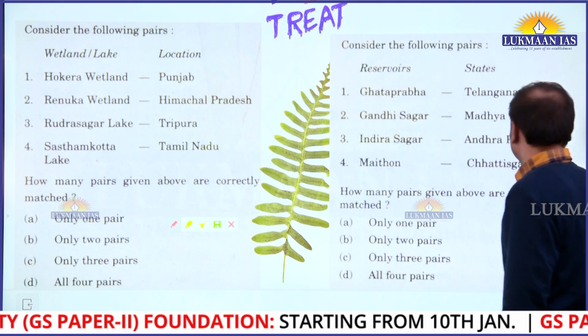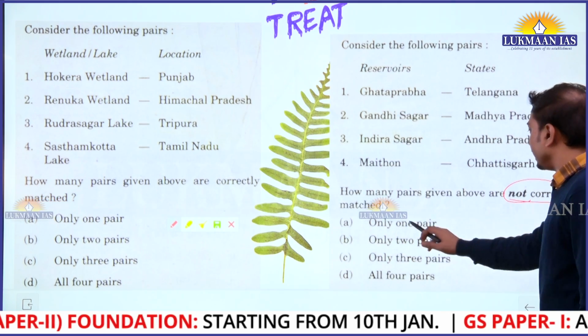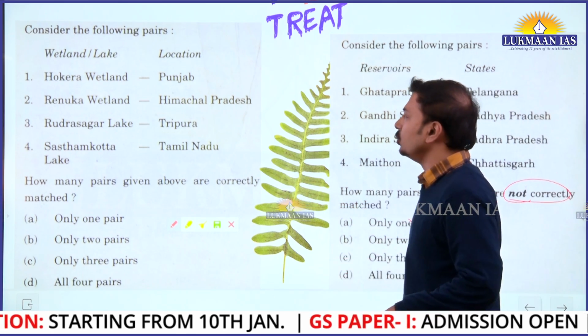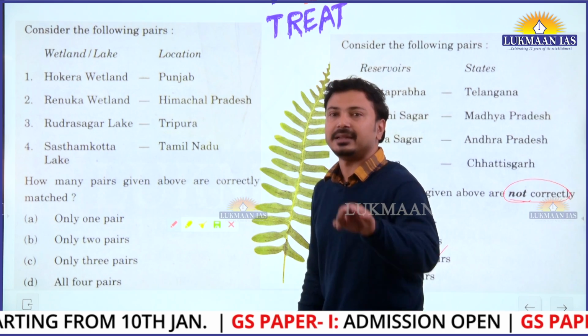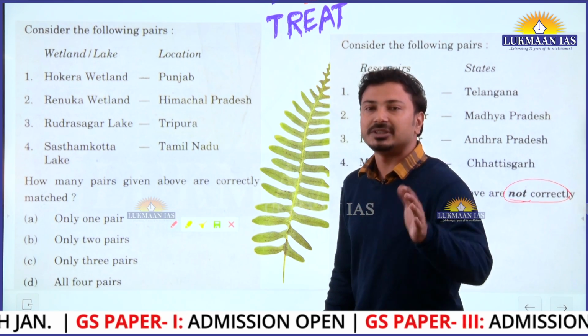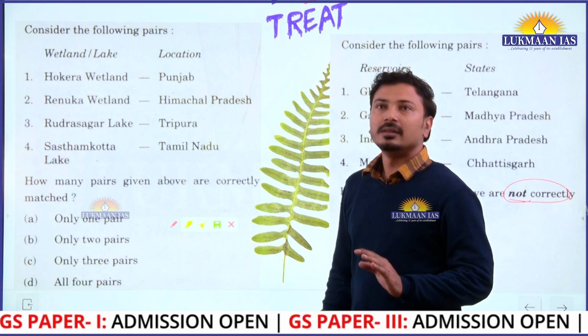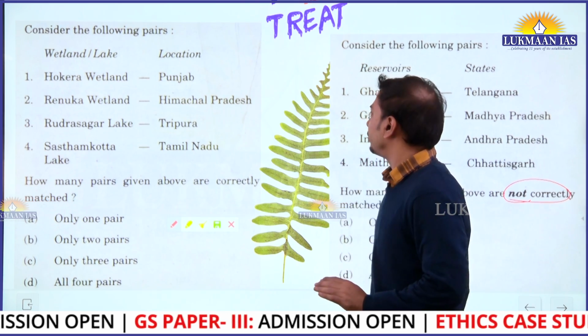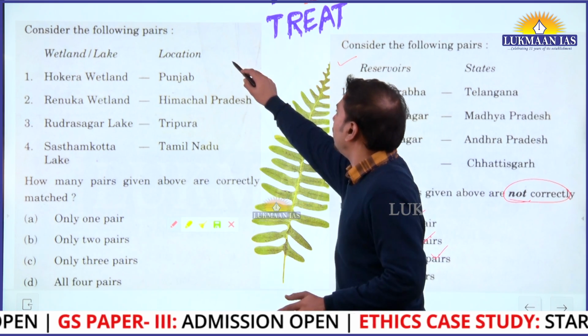Here it is saying "not correctly matched." Again, only one pair, two pairs. In these type of questions, you need to know exact information about these pairs. Otherwise, you cannot use your elimination method or even logic.